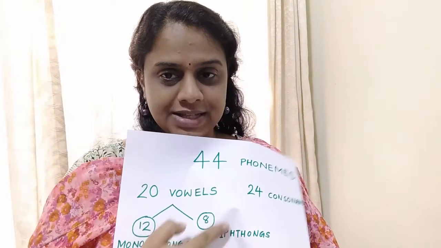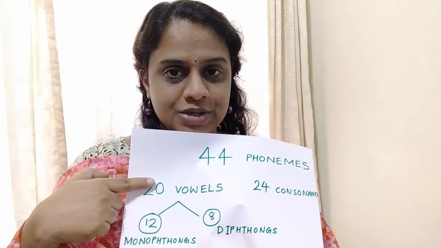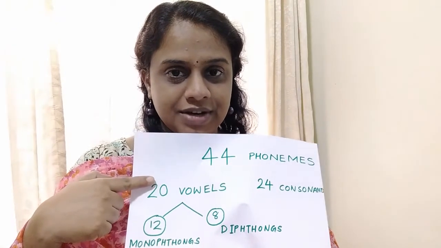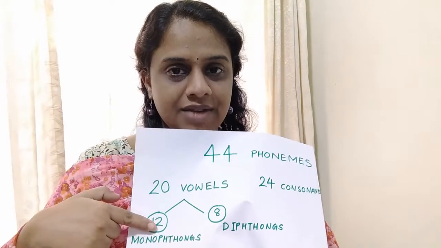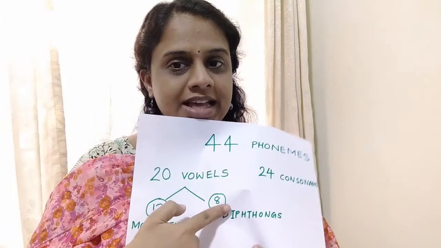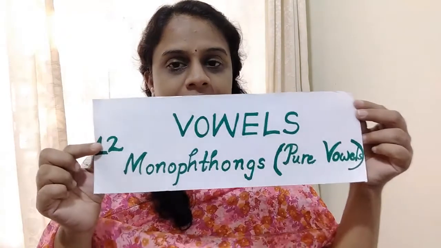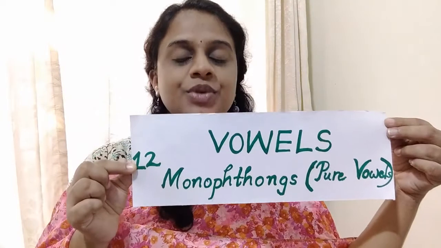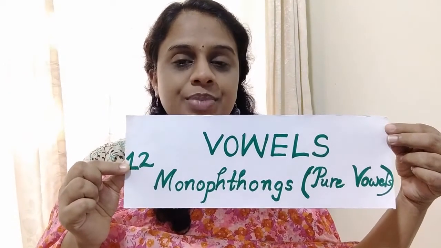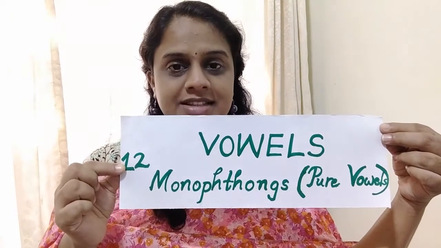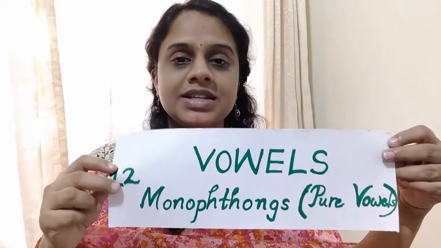And we are dealing with this portion today. 20 vowels are further subdivided into 12 monophthongs and 8 diphthongs. Monophthongs are also known as pure vowels. So a vowel is a speech sound during the production of which air escapes freely and continuously without any audible friction.